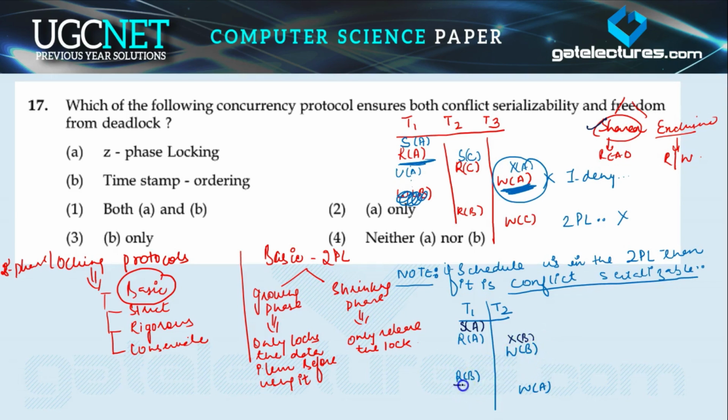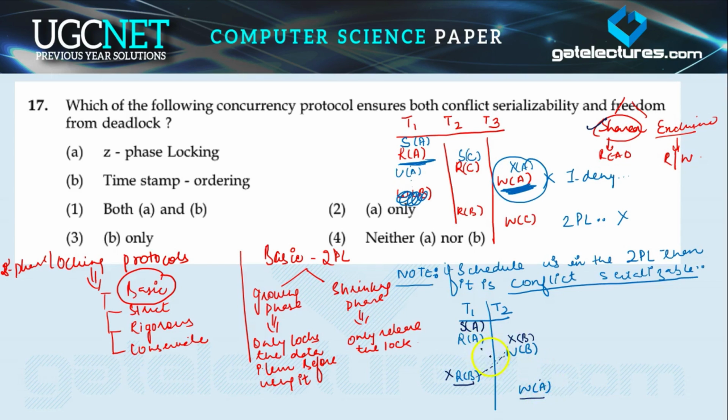After that T1 comes again and wants to read this data item B, but this is a conflicting pair, and the data item is under an exclusive lock, we applied the exclusive locking on data item B, so it is denied. ठीक है, he is waiting for T2 so that he releases the data item, and then this is a write A. So write A, data item पे भी already एक lock लगा हुआ है जो कि shared lock है, and this is also a conflicting pair, right?